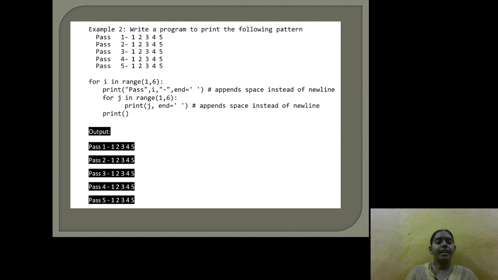And we are passing i as the control variable, in which it is the range of 1 comma 6, and it is trying to print the argument, and for j in range of 1 comma 6, j is the control variable controlling the range. And lastly j, we are calling j, and it appends a space instead of a new line, and we are trying to print the statements.